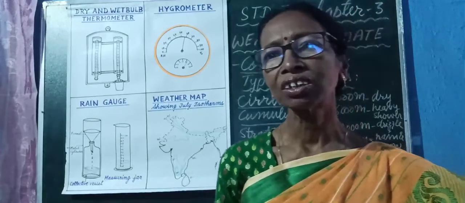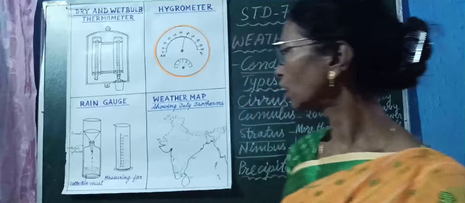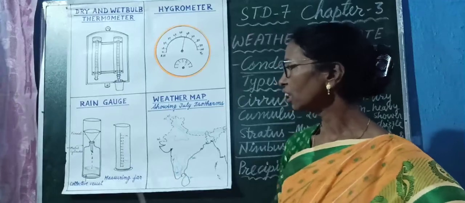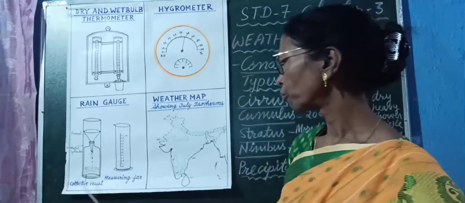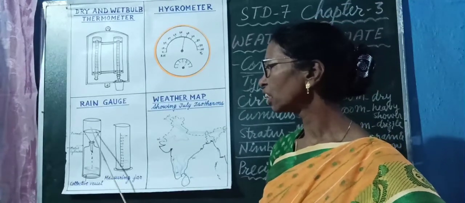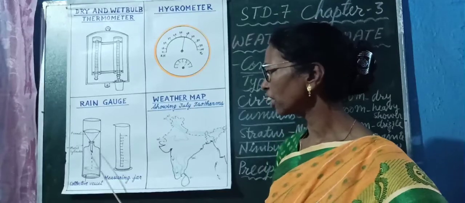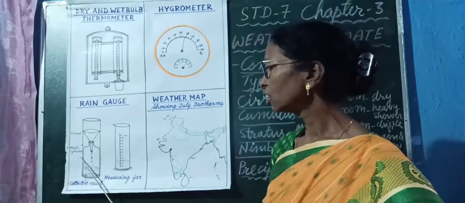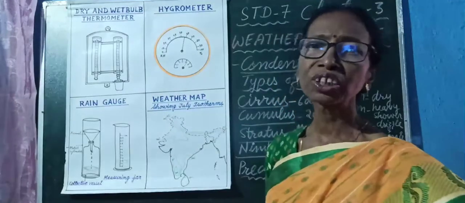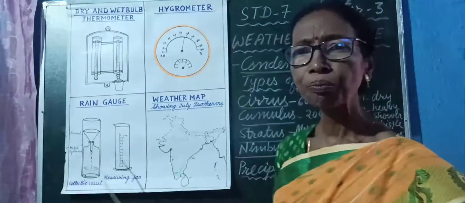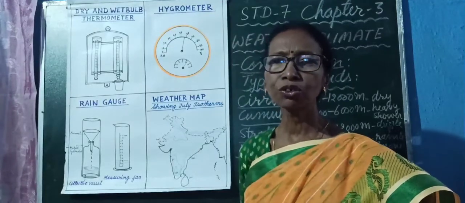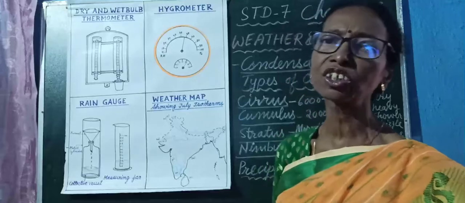How do you measure the amount of rainfall? There is an instrument known as rain gauge. In rain gauge there is a collective vessel in which a funnel is fitted and it is covered by a metal cylinder. It is fixed on a table, not on the surface, so that extra water cannot get inside it. Also it is fixed far from the buildings and trees so that extra water cannot get inside it.